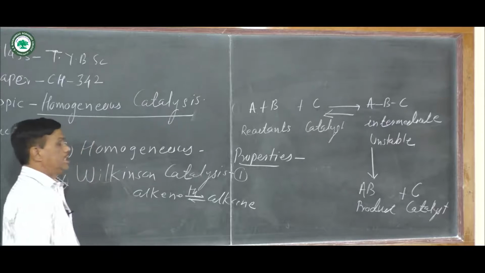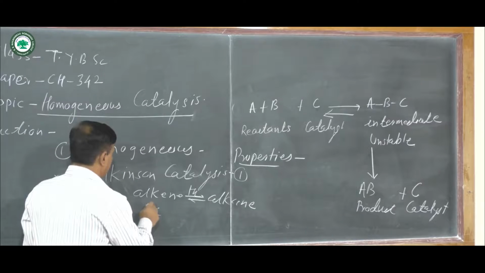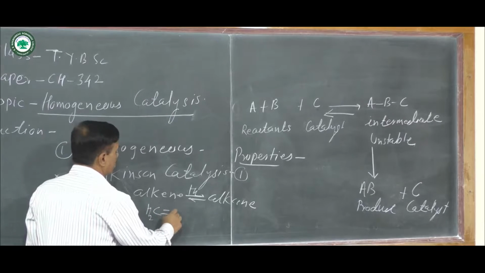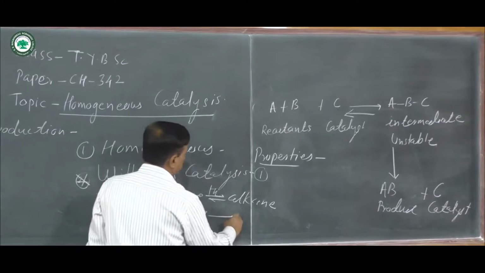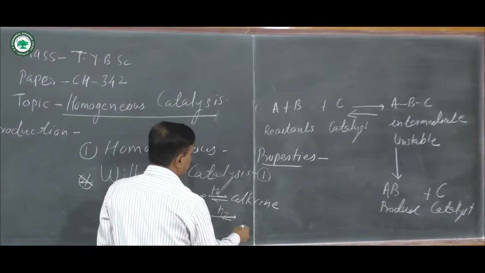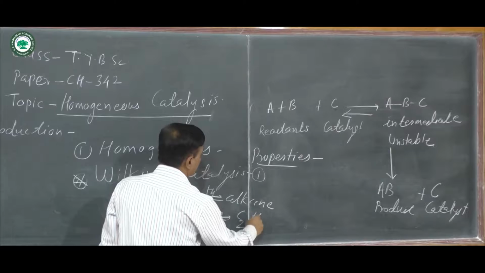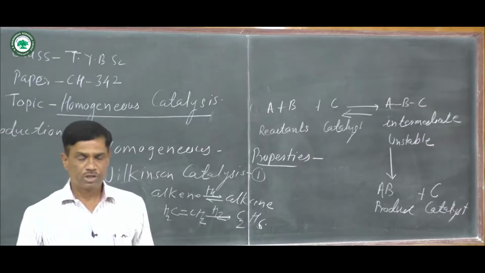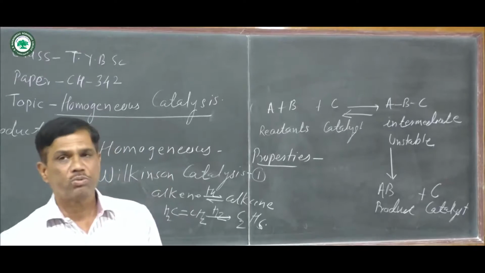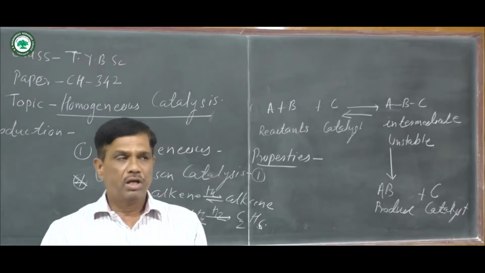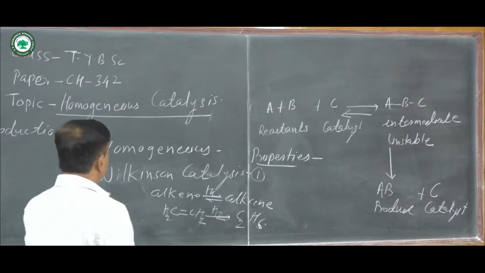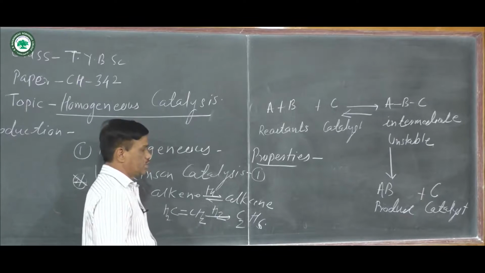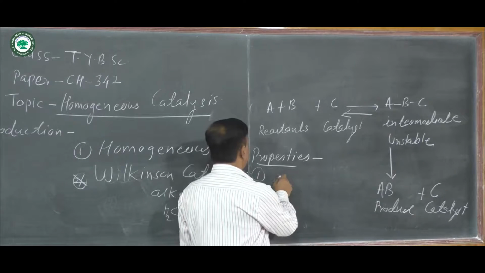Shortly, it is represented as CH2 double bond CH2 by hydrogenation with H2. There is a formation of C2H6, that is ethane. Means alkene is converted into alkane, and the catalyst used in the Wilkinson catalysis process is called